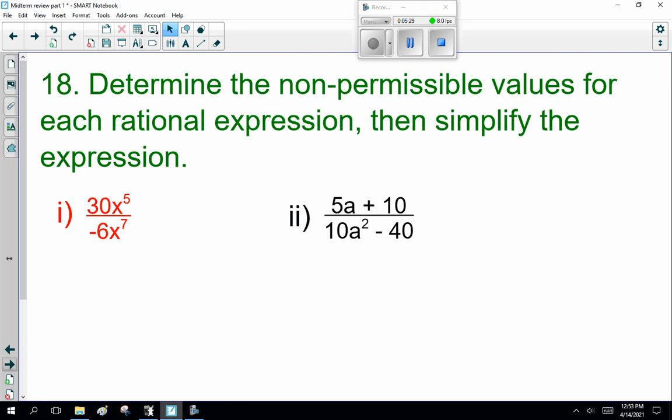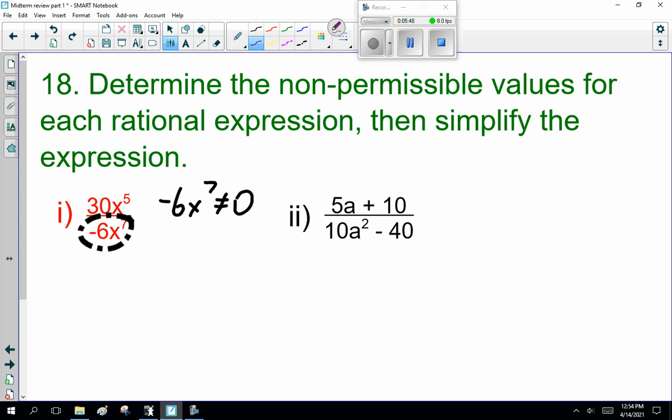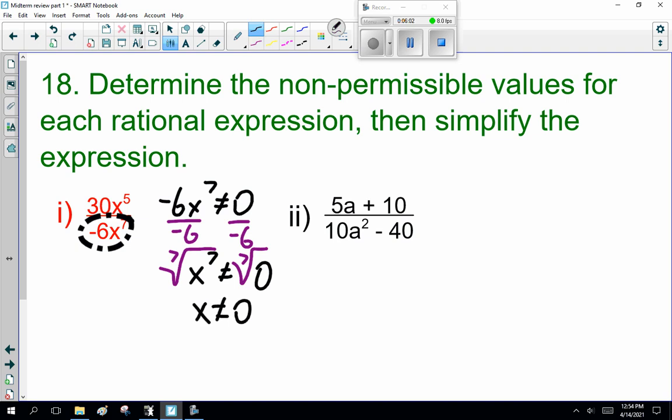So here, determine the non-permissible values for each rational expression, then simplify the expression. All right. So once again, minus 6x to the 7 cannot equal 0. Divide both sides by minus 6. x to the 7 cannot equal 0. Take the 7th root of both sides. x cannot equal 0. All right?